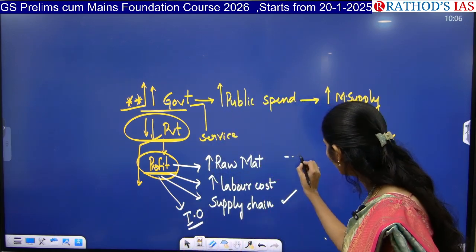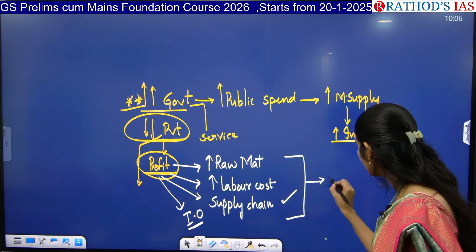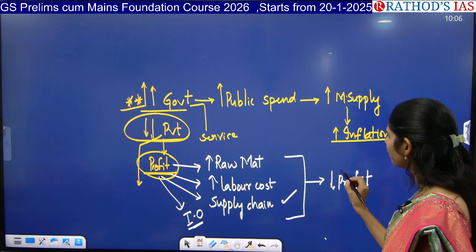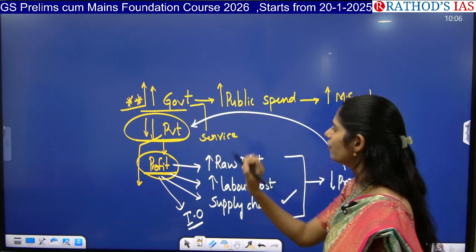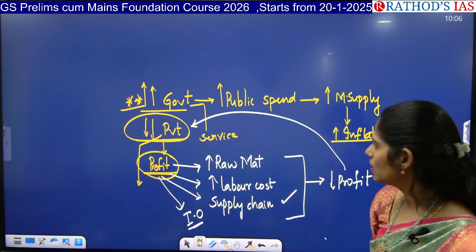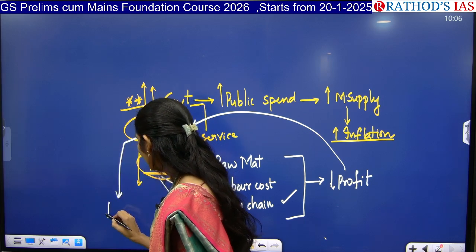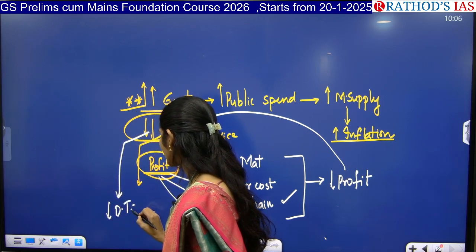So because of all these things, what happened? There is a decrease of profit for these people. Whenever there is a decrease of profit, obviously there is a decrease of private sector investment. Whenever these private people are not getting profit, what happens? There will be a decrease of direct tax collections.